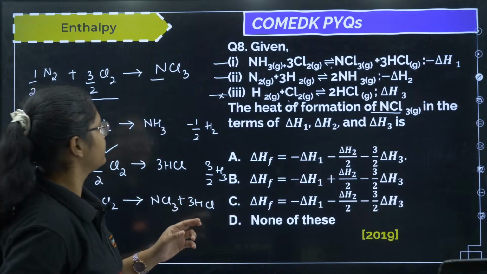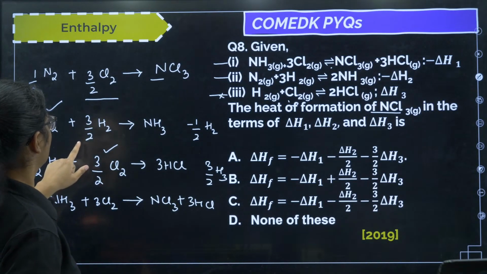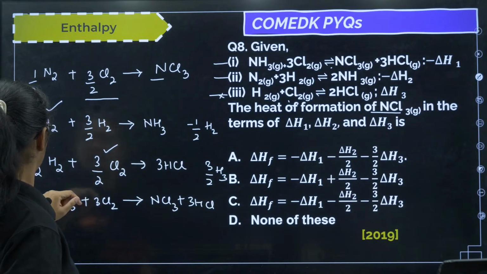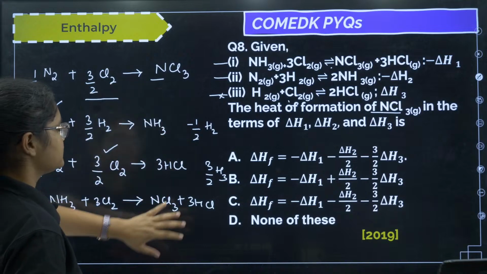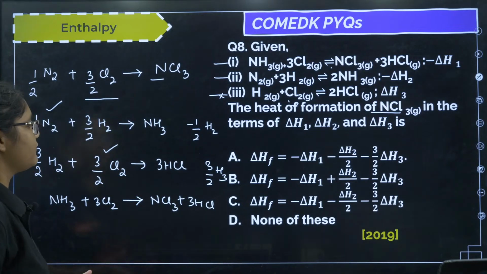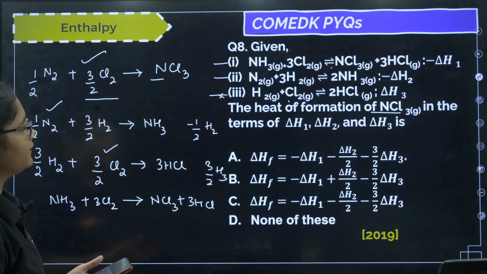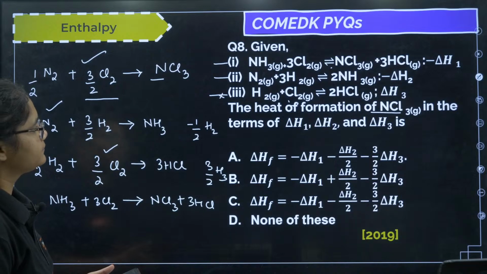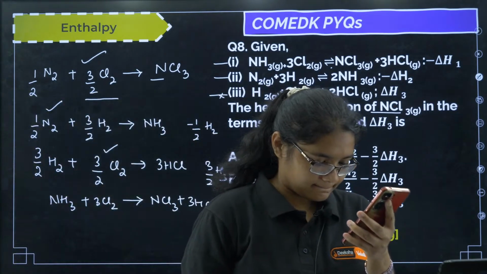So the heat of formation of NCl3, I think we have done it, okay. Yes, now you have to just solve this equation. Can you just solve this, add these equations, and then finally we will be ending up on this equation, right? Any doubt? Please solve this and tell me now what we will get.